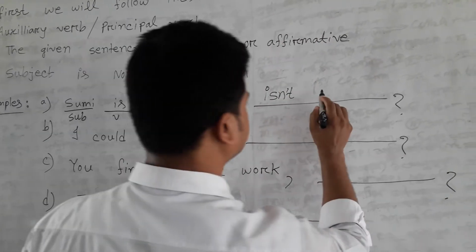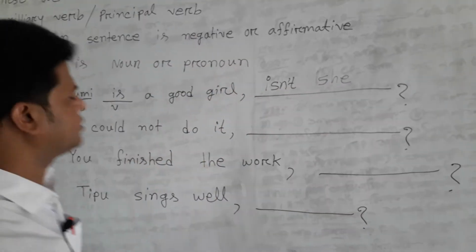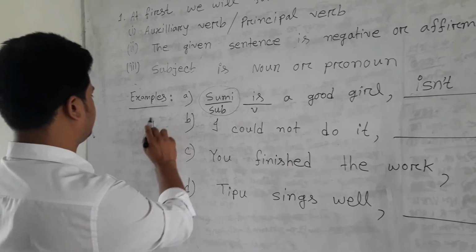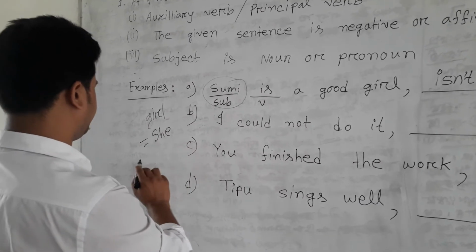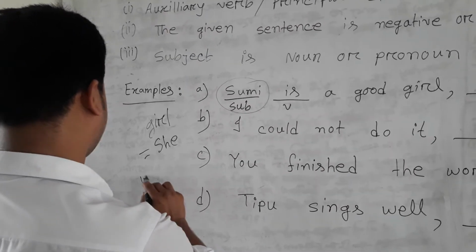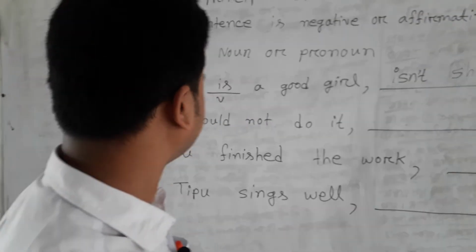Its pronoun form is she. Dear students, Shumi here is a girl. For this, she. If it is a boy, we will write he. We will always remember it.